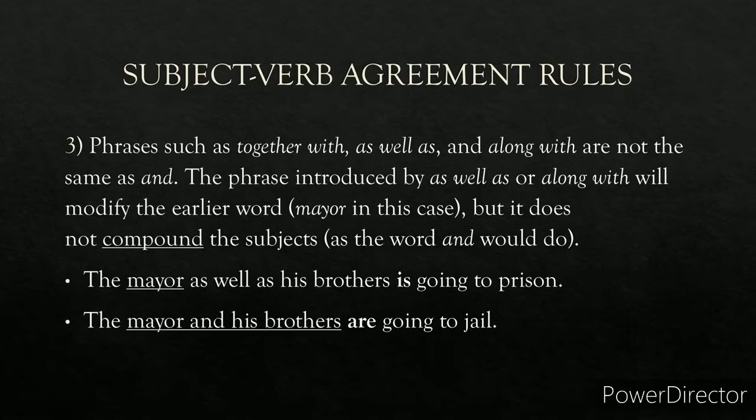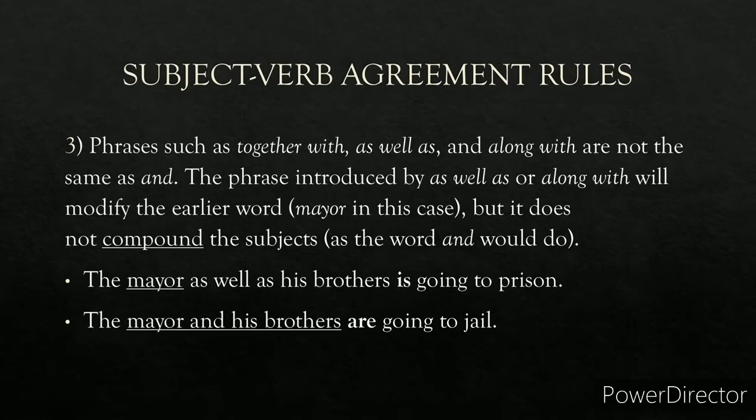Rule number three. Phrases such as together with, as well as, and along with are not the same as and. And is basically a joiner, so these are not joiners. The phrase introduced by as well as or along with will modify the earlier word. So the word before as well as, along with, or together with will be modified. So, the mayor as well as. What is the word before that? Mayor. The mayor is singular, so you have to use the singular verb is.